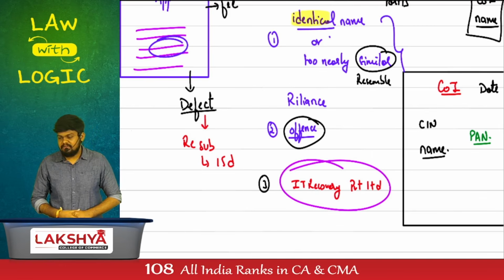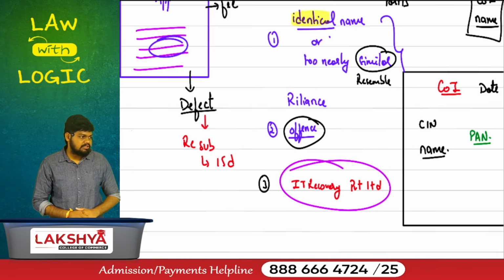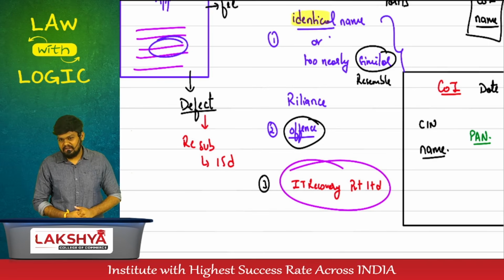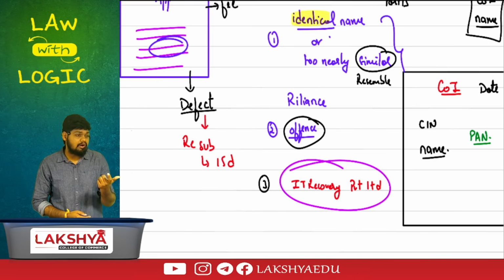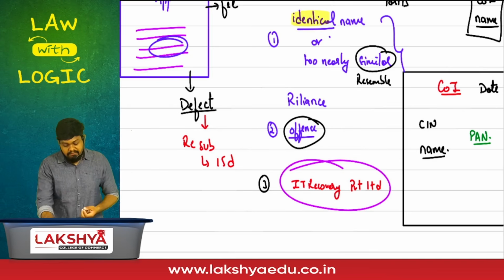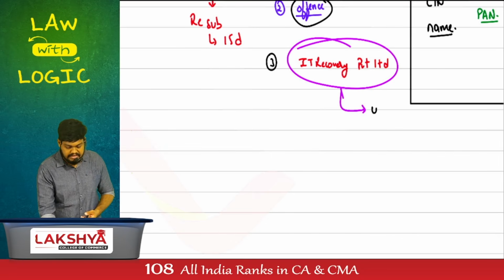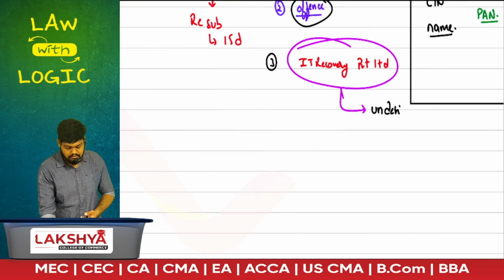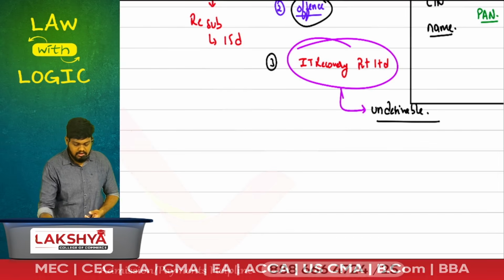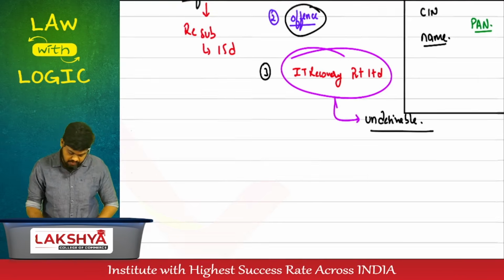Can a company's name give the impression that it is connected with the government directly? No. It shall not give an impression that it is in some other way, directly or indirectly, connected with either central government or state government or even a local authority for that matter. If it is giving such kind of impression, it is called as undesirable. What is it called? Undesirable in the opinion of central government. Give me the proper wordings now.